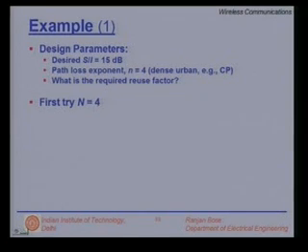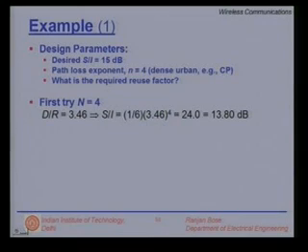So, let us try N is equal to 4. Remember, I cannot try any arbitrary value. N is given by i squared plus ij plus j squared, where i and j are non-negative integers. So, we know that for N is equal to 4, the D to R ratio is given by 3.46. So, by the simple formula of 1 by 6 (under root 3N) raised to power small n, we have 1 by 6 times 3.46 raised to power 4, which gives us 24, and in dB it translates to 13.8 dB.